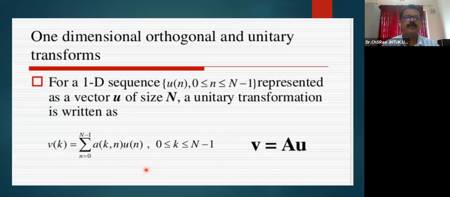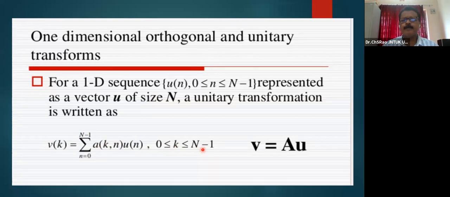We start with the one-dimensional orthogonal and unitary transforms. For a 1D sequence, let us suppose U of n is a one-dimensional sequence, n ranging from 0 to N minus 1, represented as a vector U of size capital N. A unitary transformation can be written as, for those who are with a piece of paper and pen, please note it down: Vk may be represented as sigma n equal to 0 to N minus 1, Akn Un, for 0 less than or equal to k less than or equal to N minus 1.